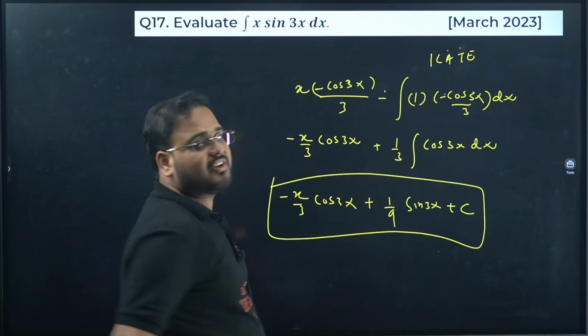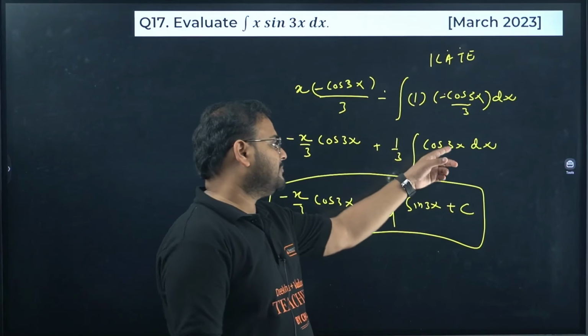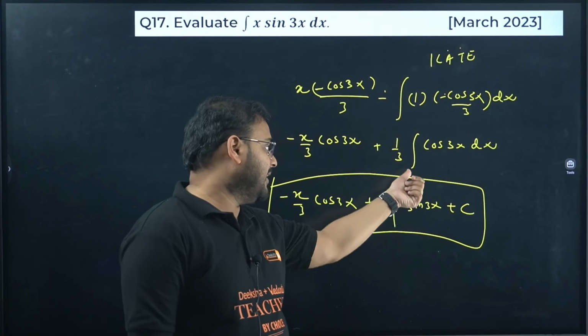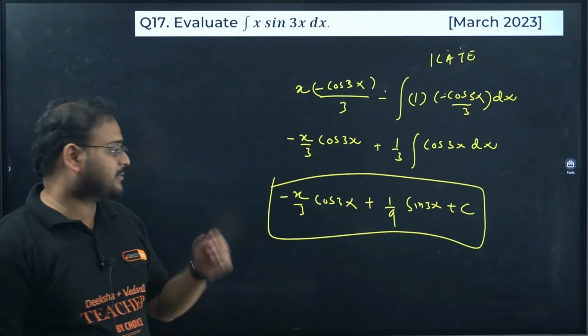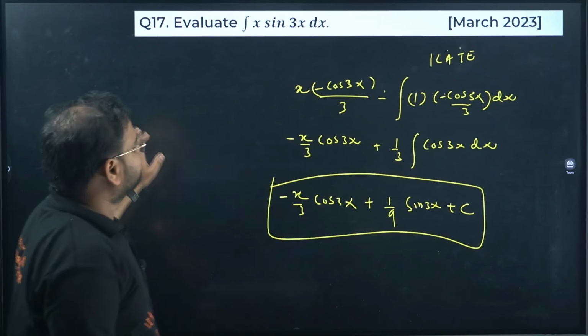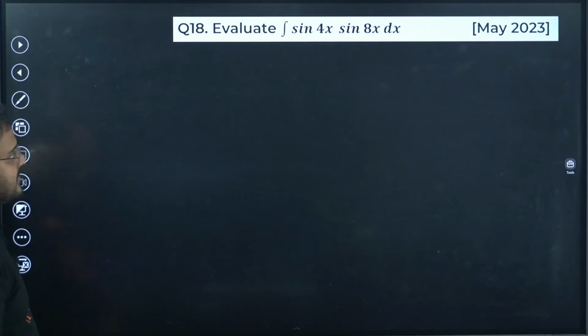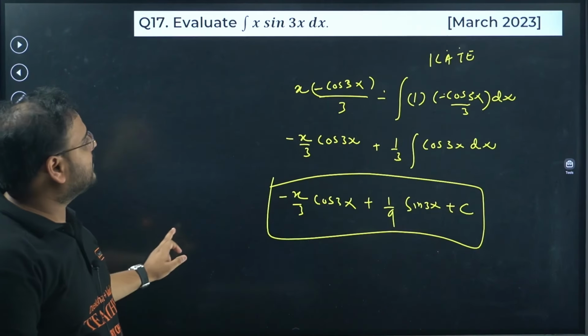How come, sir? Cos integration is sine. 3x means we have to divide by 3. One more 3 is already there. 3 into 3 will become 9. So sine 3x by 9. That's your answer. Check. 3 marker. Next. Evaluate. This is clear, right?